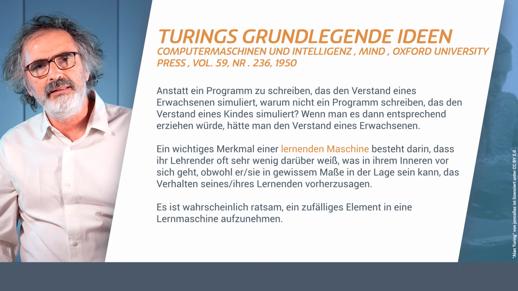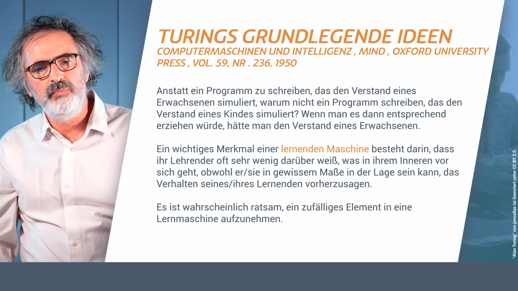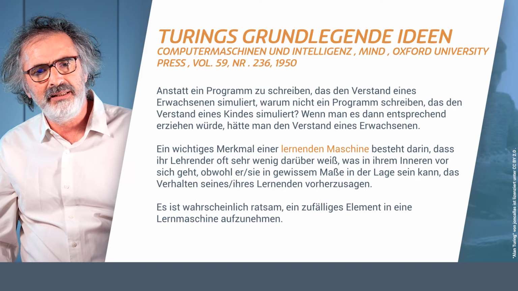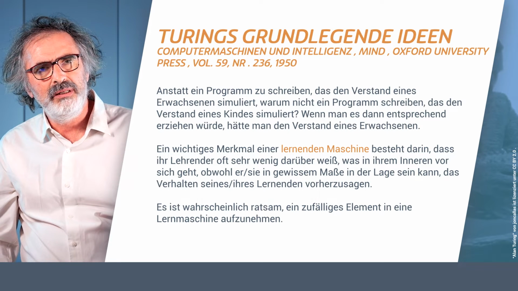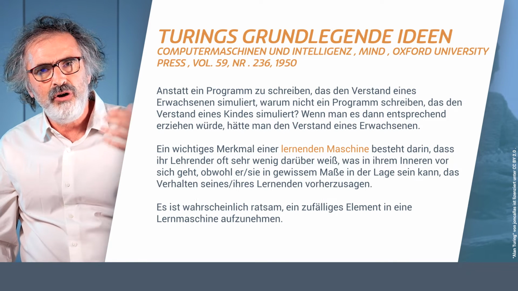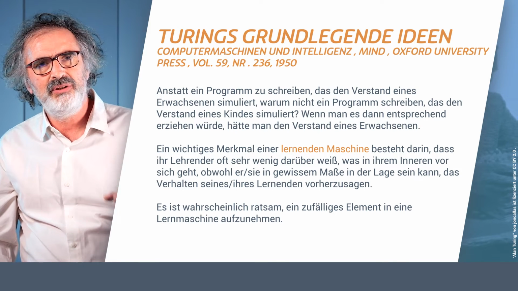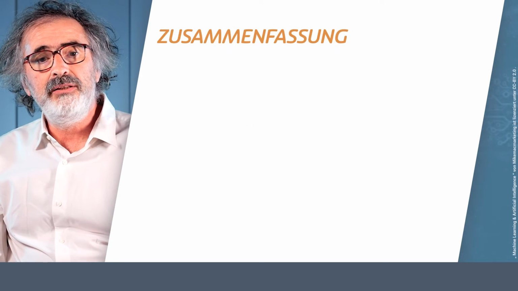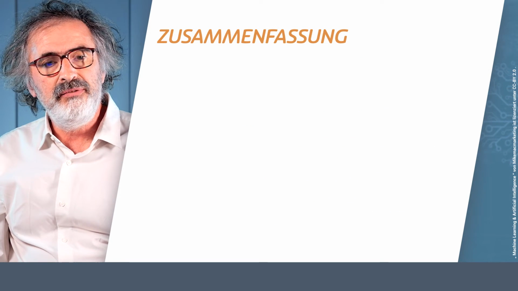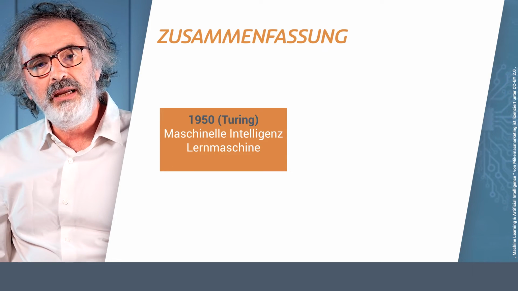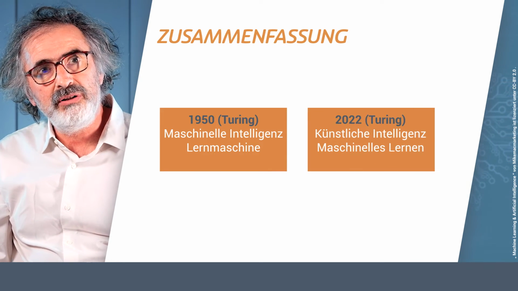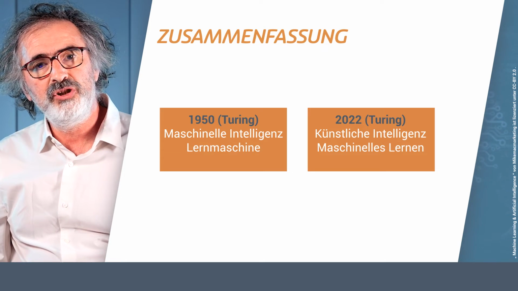There were other things in this paper, a number of discussion points which anybody can read. The paper does not require high mathematics. He also stated something that we are seeing today as very important, which is the role of randomness. A machine that is intelligent cannot be deterministic. It has to contain randomness. Summarizing Alan Turing's idea from then, he invented the terms machine intelligence and learning machine. Today, many years later, we talk about artificial intelligence and we talk about machine learning.